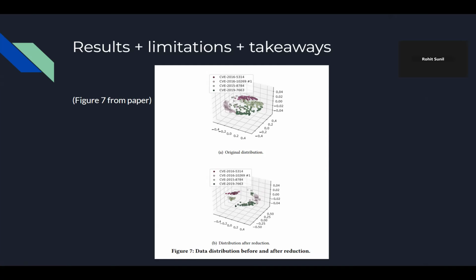So I have a couple of takeaways from this paper. The first one is that crash deduplication is very hard. It's super hard because fuzzing executions have so much going along with them, like noise, and it's a lot of work to get rid of that noise.